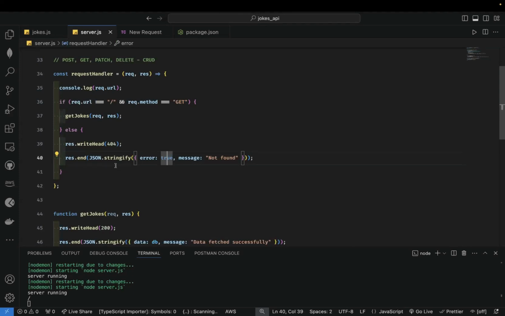We want to do the next thing, update joke. So we want to update a joke. How do we do that? We're going to make use of the PATCH method to update.